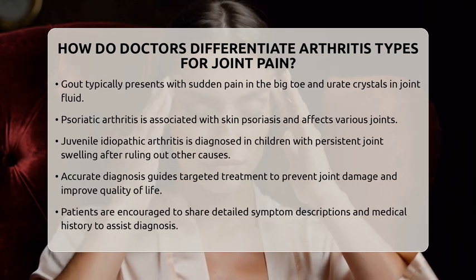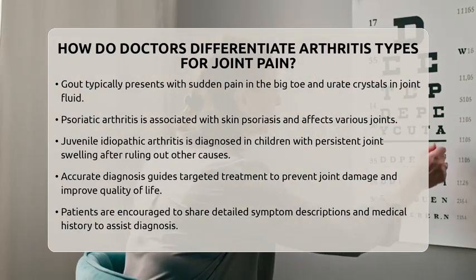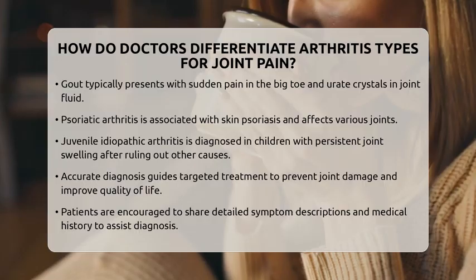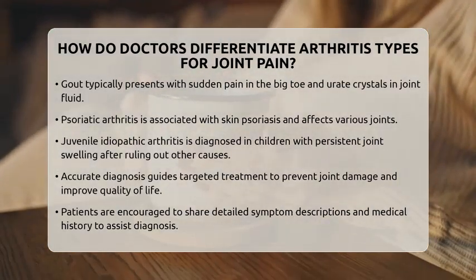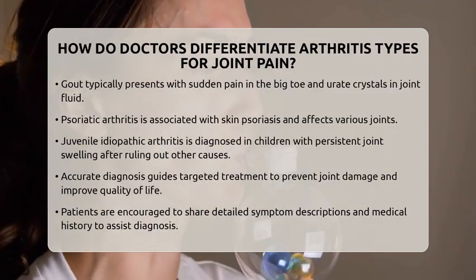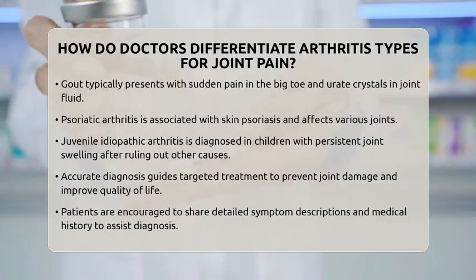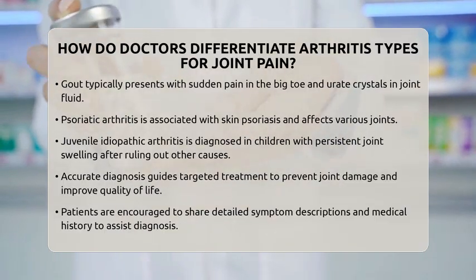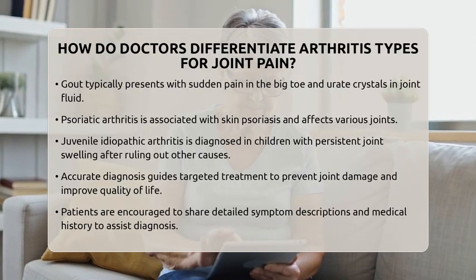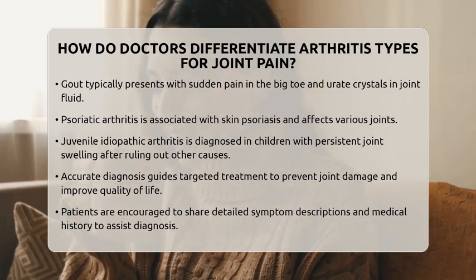This step-by-step process helps doctors accurately identify the specific type of arthritis causing joint pain. Knowing the exact condition allows for targeted treatment, which can prevent joint damage and improve quality of life. Patients should share detailed descriptions of their symptoms and medical history to help guide the diagnosis. In the end, doctors use symptoms, physical exams, lab tests, and imaging to differentiate arthritis types and plan the best approach for each patient.